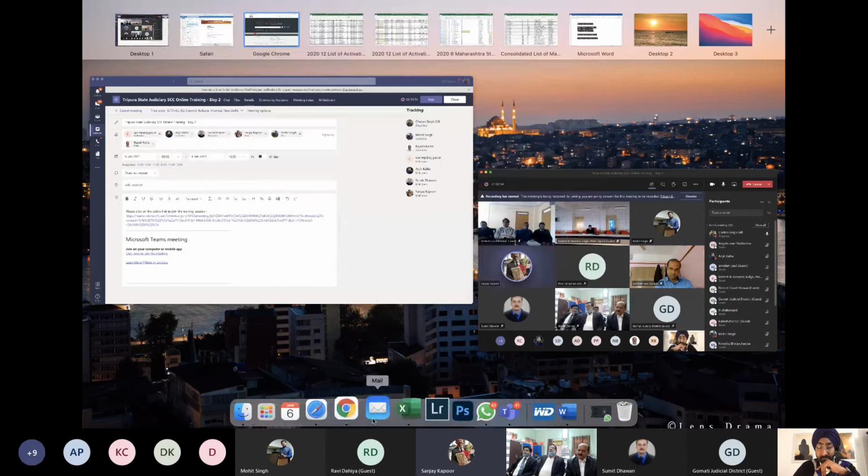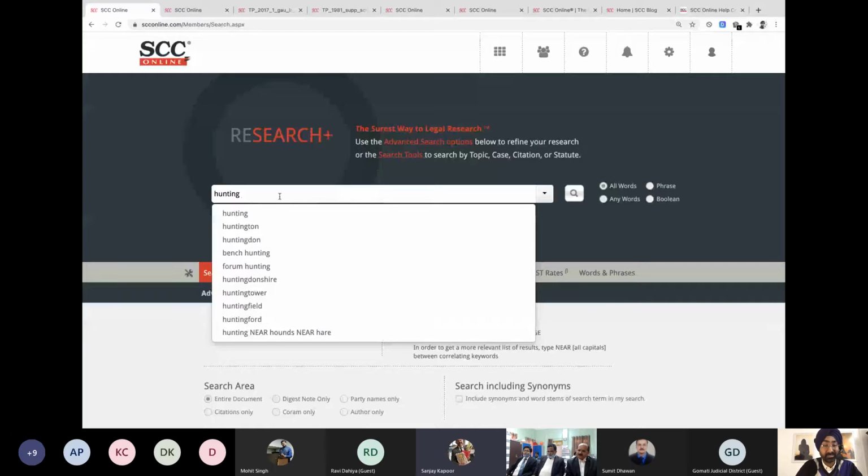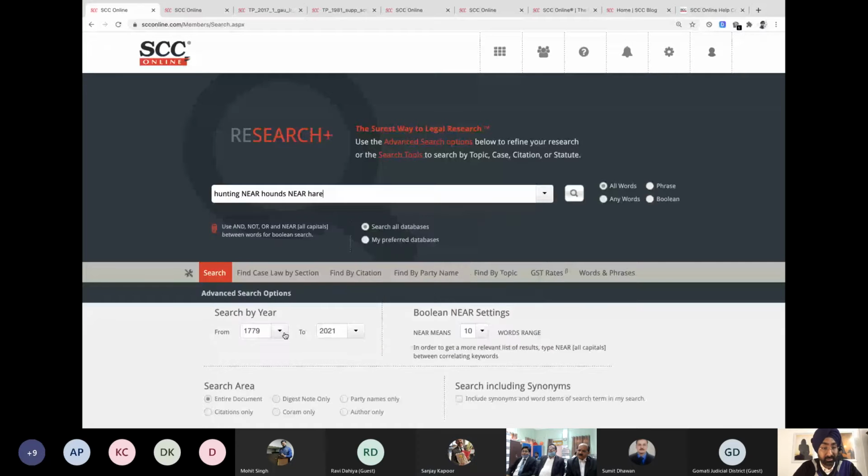And see how to find this. Can you just quickly find this phrase, hunting with the hound and running with the hare? I have read it somewhere. Hunting with the hound. It's an English proverb. There we have it: hunting with the hound near hare.